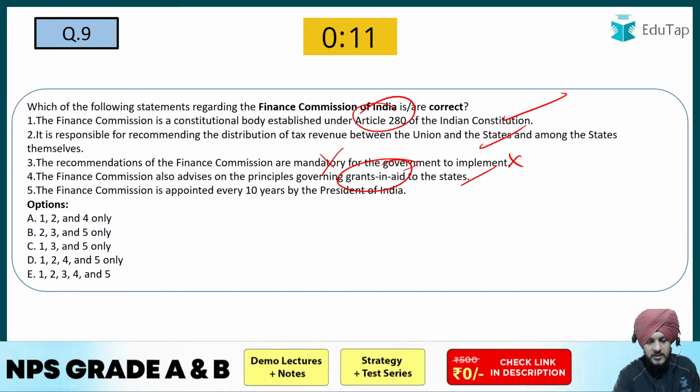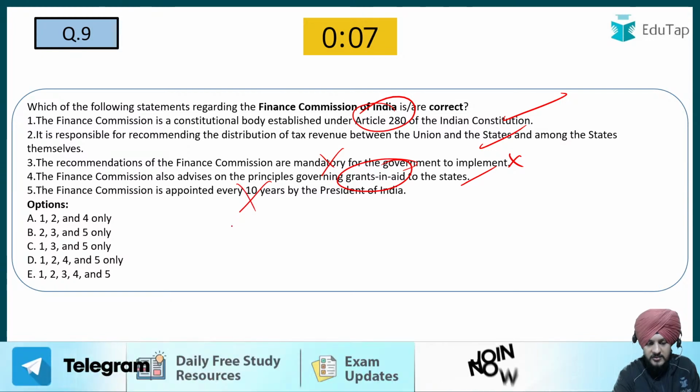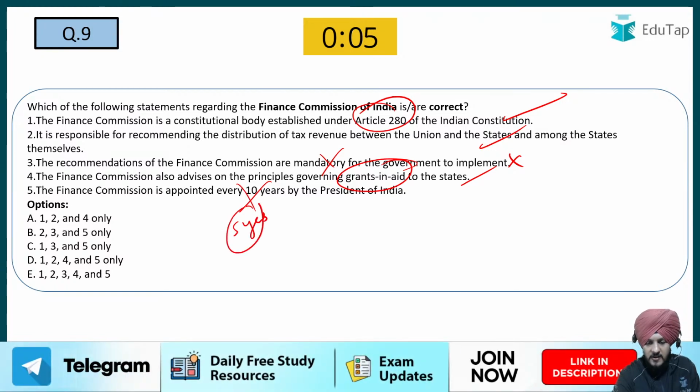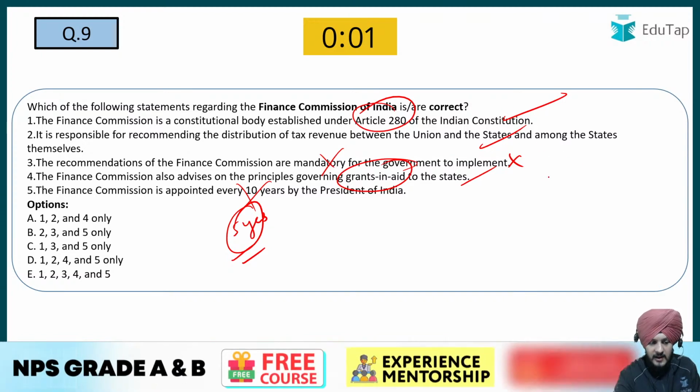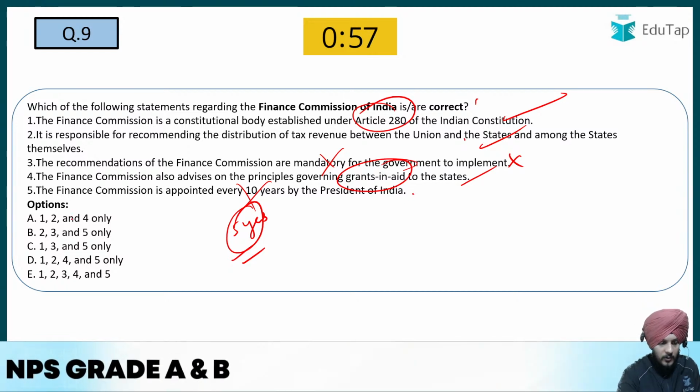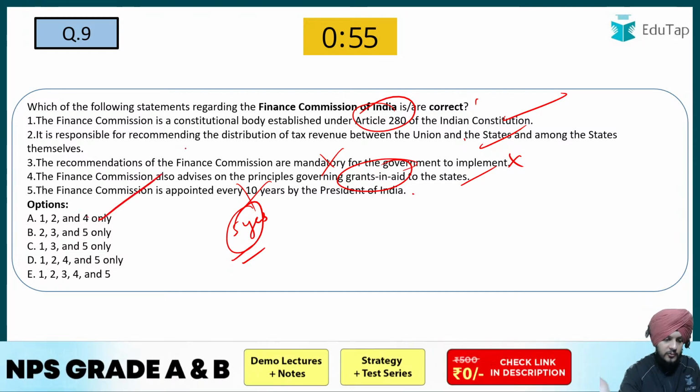Then, the Finance Commission is appointed every 10 years. No, it is not appointed every 10 years. It is appointed every 5 years, by the President of India. So what is going to be the correct option, since 3 and 5 are incorrect? So 1, 2 and 4. Yes, so 1, 2 and 4. A is going to be the answer to this question.